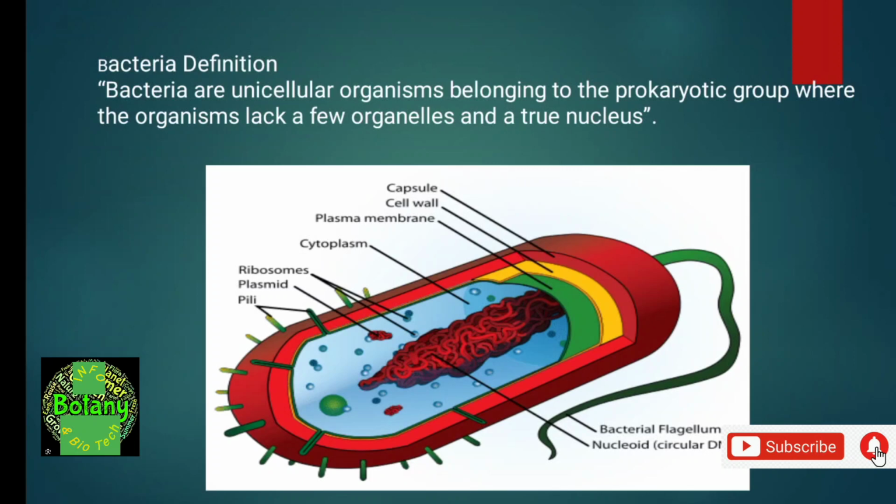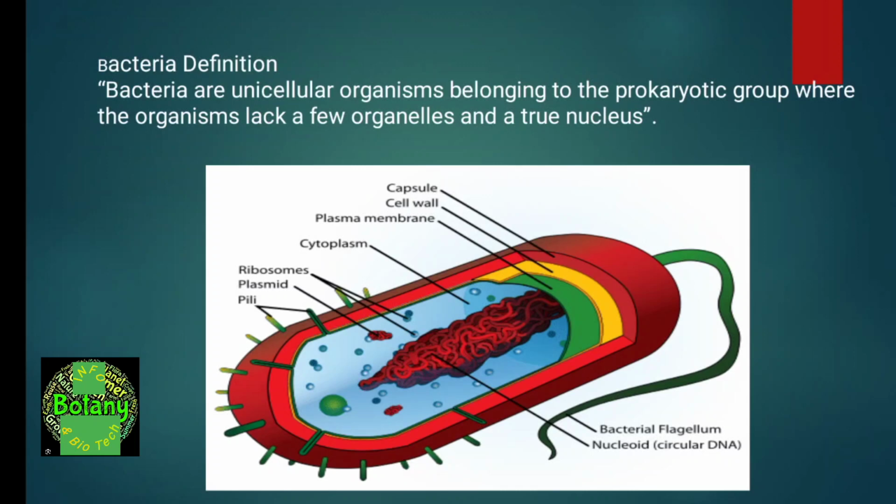What are the general characters of bacteria? Bacteria is a minute organism seen under the microscope. It's a unicellular organism. It's a prokaryote. Here there is no chloroplast and mitochondria. It lacks a cell membrane.